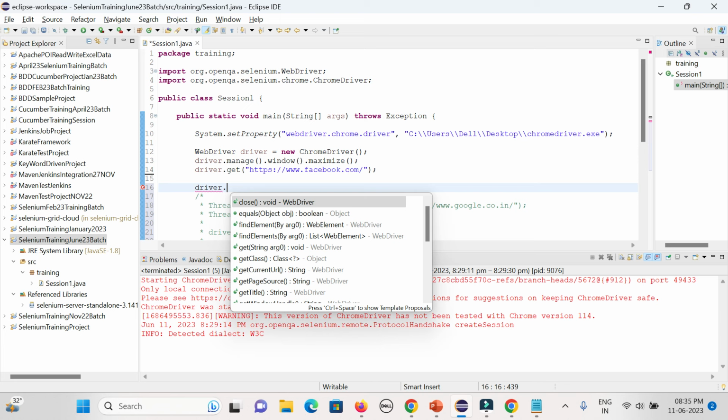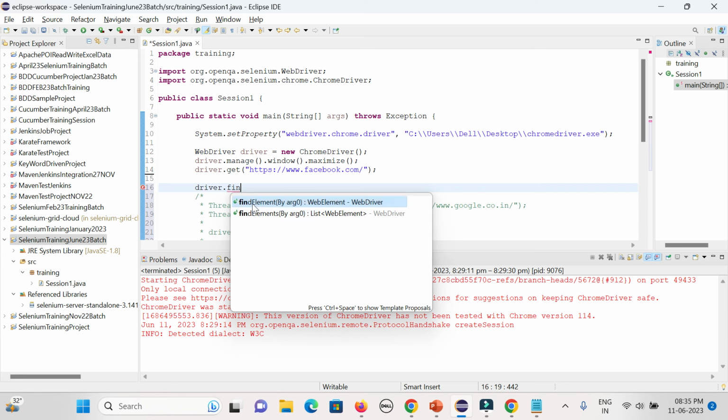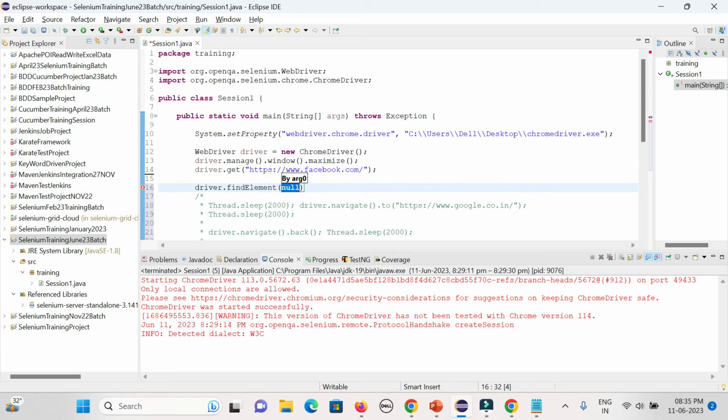Duplicate means it will not work, because it does not know which element; it will always take only the first preference. So you need to create your element locator uniquely, meaning only one on the same page. driver.findElement, you could see that is the method coming from WebDriver. findElements will give you all the elements, that's fine. I will show you both.